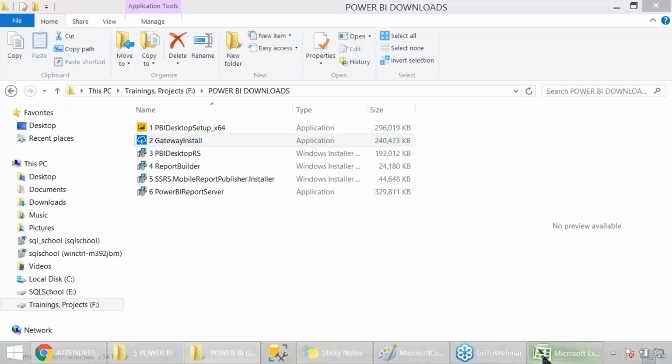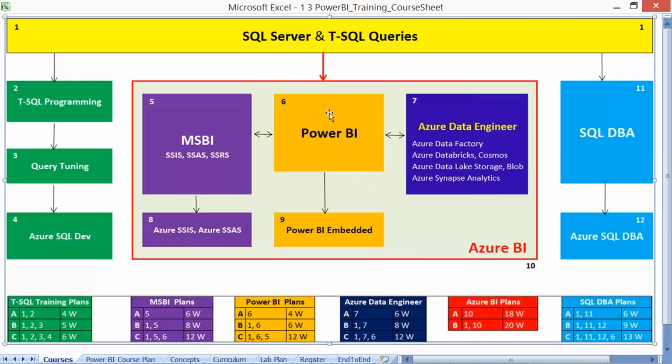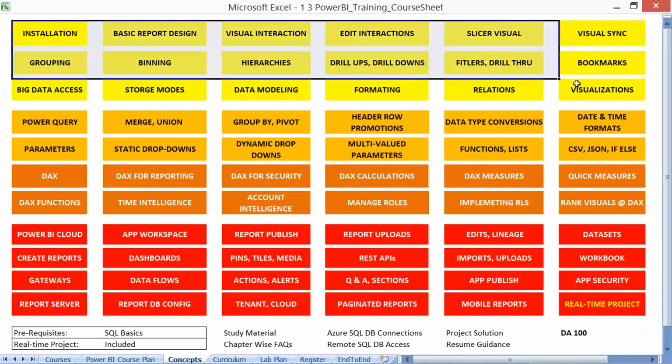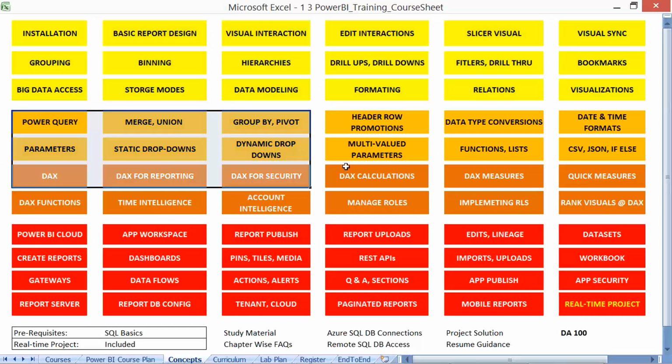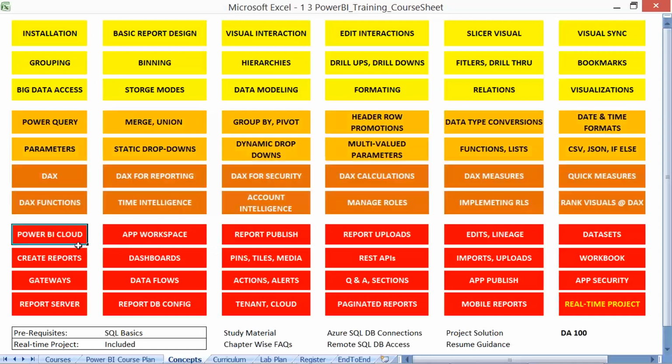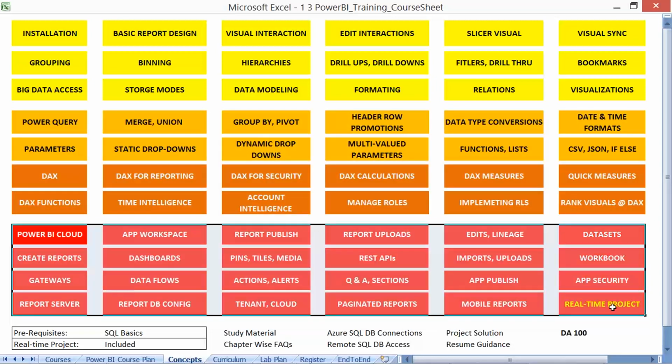Yes, the lab plan for our Power BI course: we are into box number 6, core box number 6, now the course curriculum. This particular box, Power BI, is completely into reporting activities. The first 6 chapters are into report design. The next 6 chapters are into Power Query and DAX. And the next 5 chapters are into Power BI Cloud Service and Report Server.